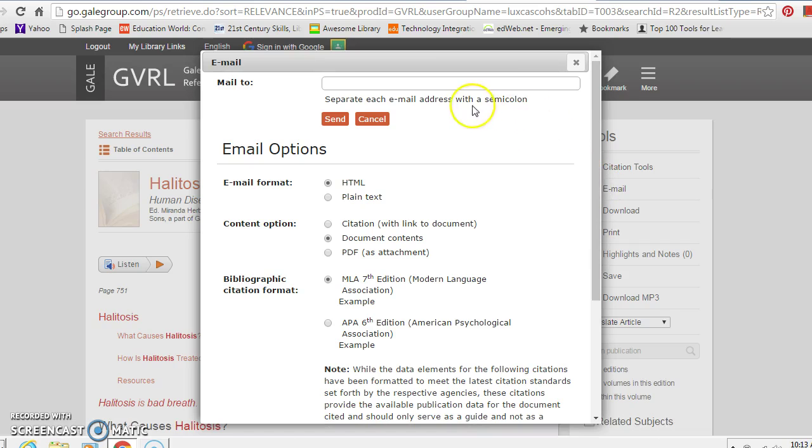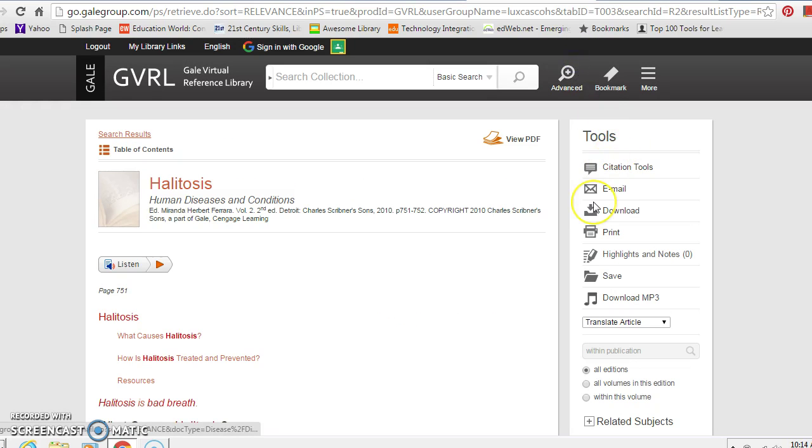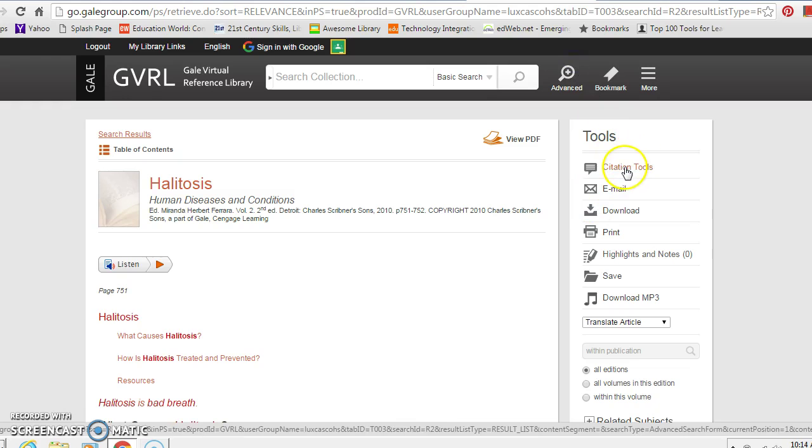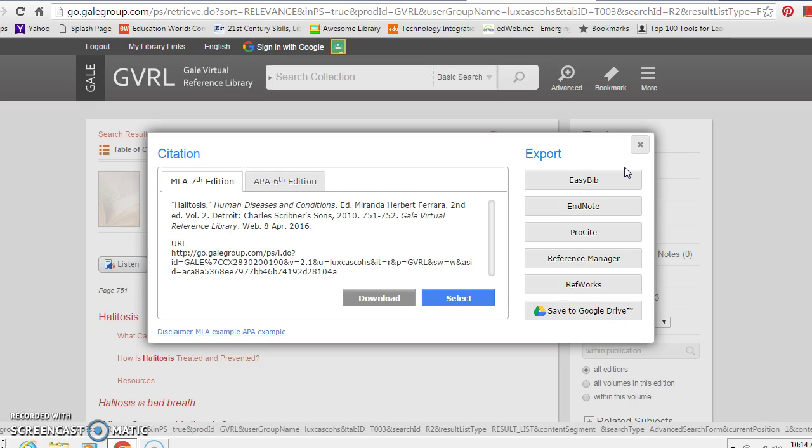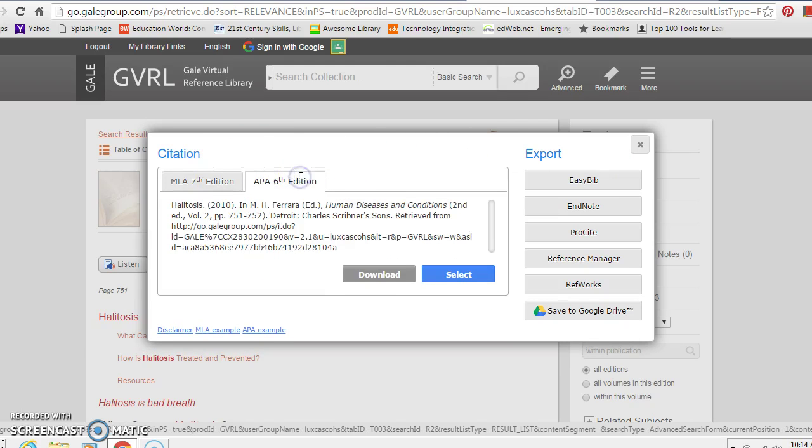You would type up here your school address, pick your text. If you want to work on citation format, you could also add that as well. Speaking of which, if you need to cite this for a report that you're doing, you have the proper and correct format for either the MLA or the APA. And you could also export it over to EasyBib or RefWorks or whatever site you might be required to. Or else at the bottom you could just save it to your Google Drive as well.